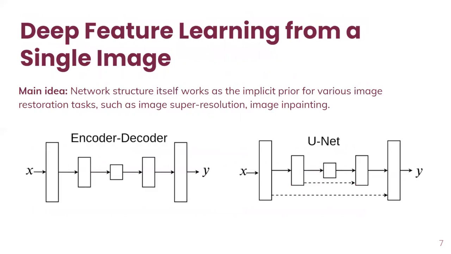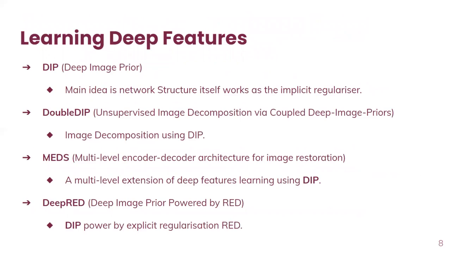The deep feature learning techniques from a single image basically consist of a network structure which itself acts as an implicit prior for various image restoration tasks such as image super resolution, image inpainting, etc. The initial works for deep feature learning for a single image without GAN are as follows. First is deep image prior, where the main idea is that the network structure itself acts as an implicit regularizer. In Double-DIP, we have an unsupervised image decomposition which occurs through coupled deep image priors. Next, we have MEDS, which is a multi-level encoder-decoder architecture for image restoration. Finally, we have Deep RED, which is deep image prior, powered by regularization through denoising.